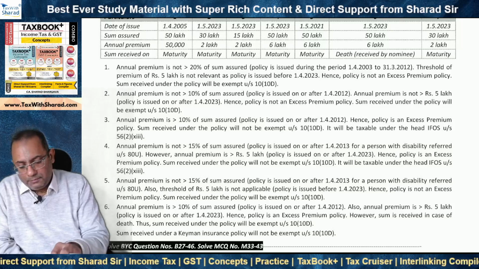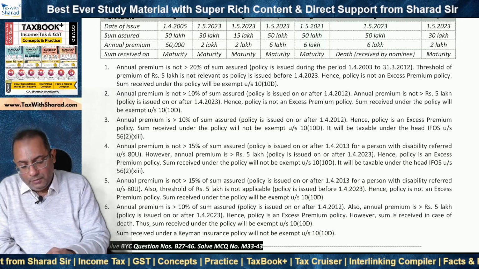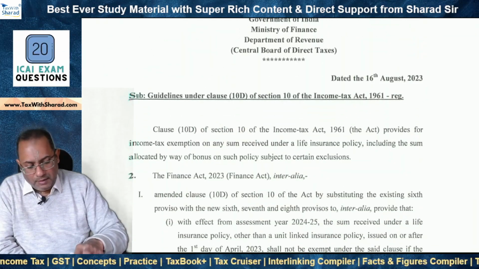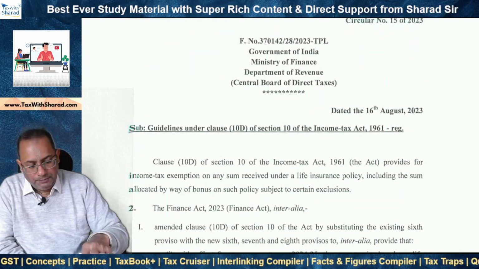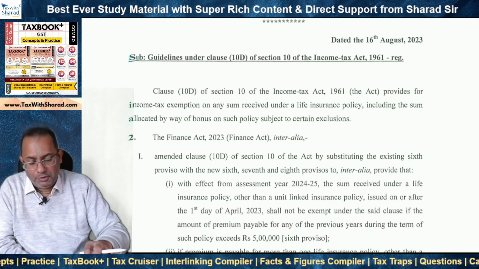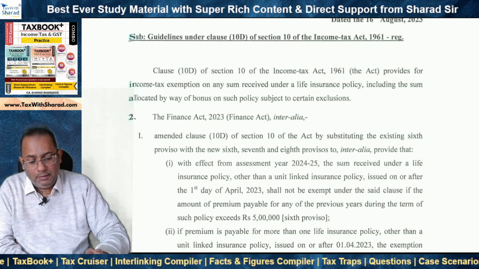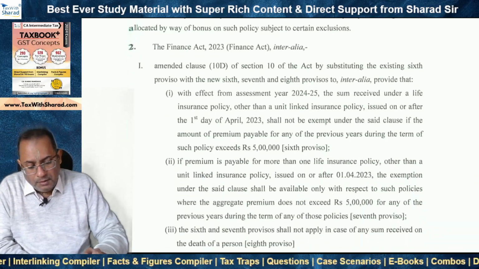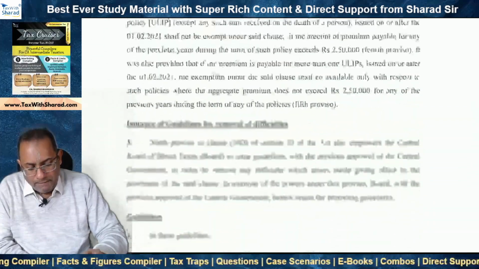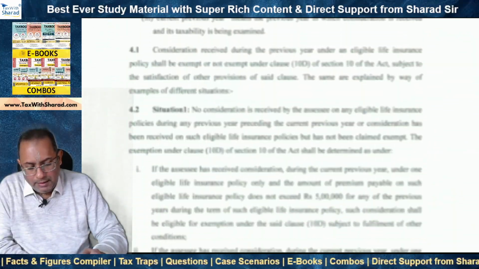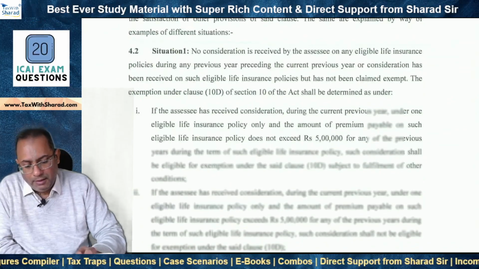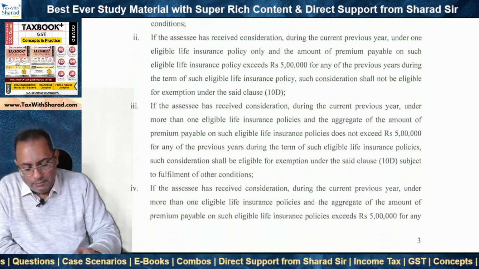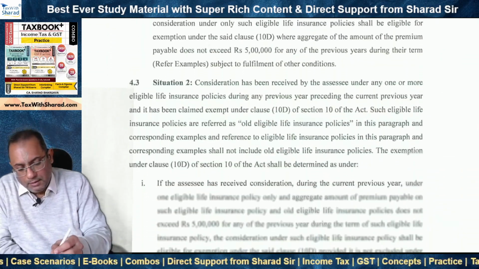And now we come to the statutory update, which is the circular issued by the CBDT. So we will first look at the illustrations which have been provided in the circular, and the other 2 points which were in regard to the GST component and the treatment in respect of term insurance policies. So as far as illustrations are concerned, in these guidelines, the illustrations have been classified under 2 situations, situation 1 and situation 2 basically, right?